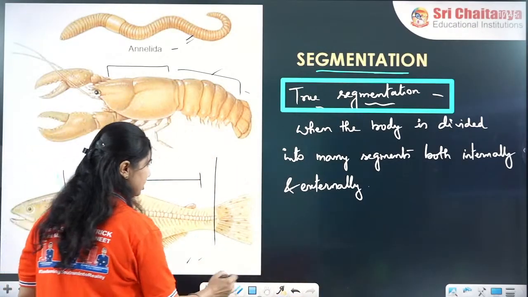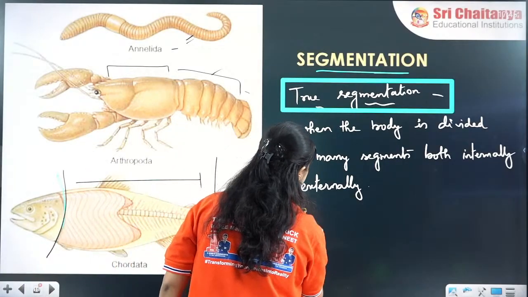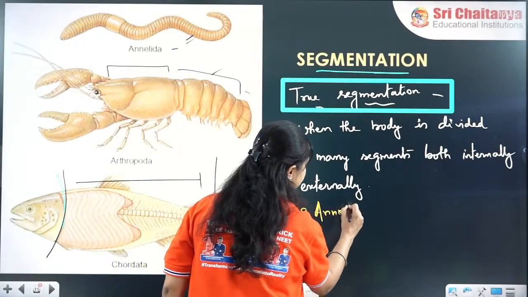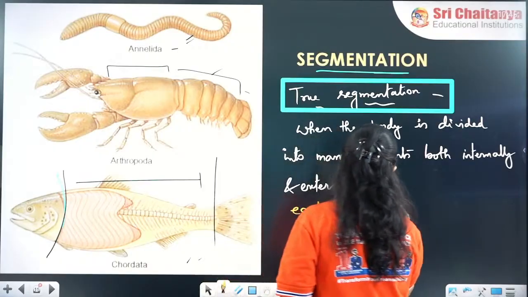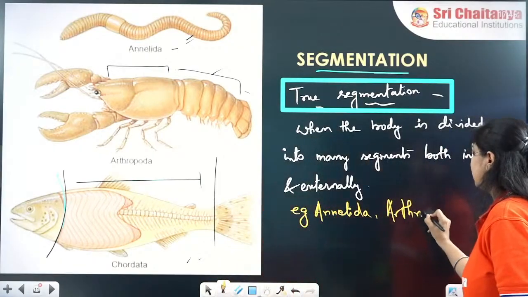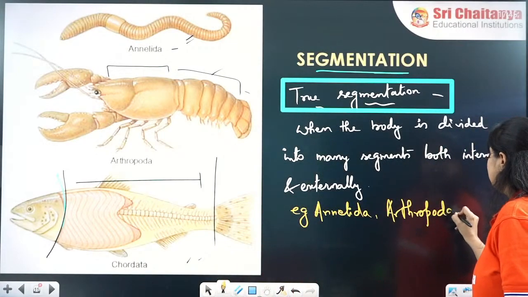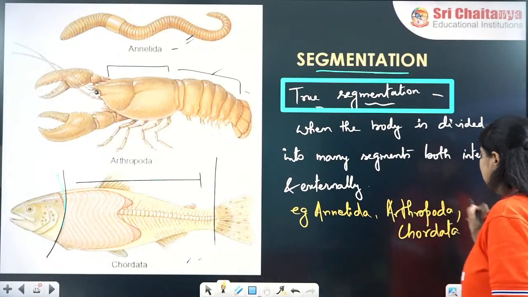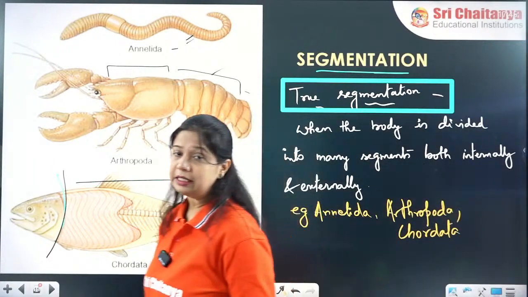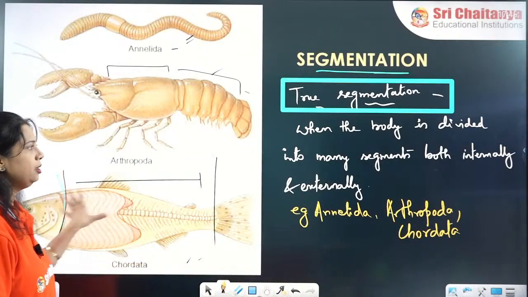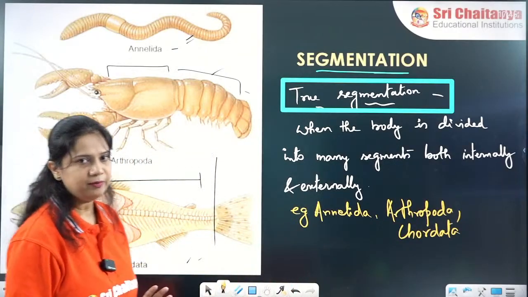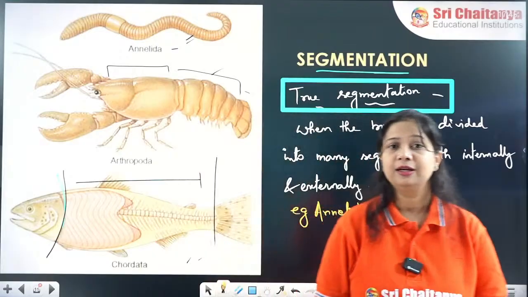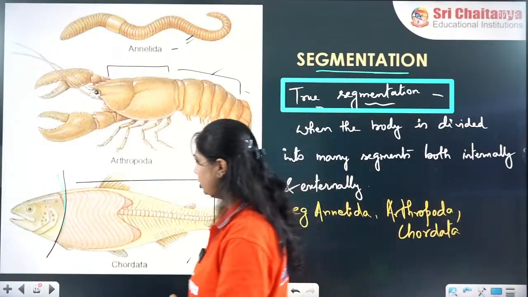These three phyla: Annelida, Arthropoda and Chordata contain truly segmented organisms. Okay, so this is about the different segmentations of the body.